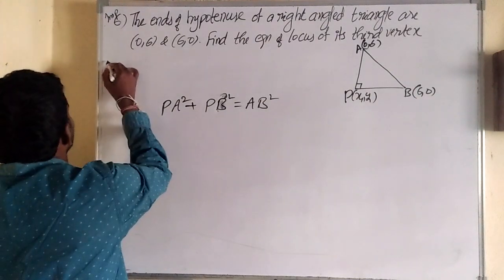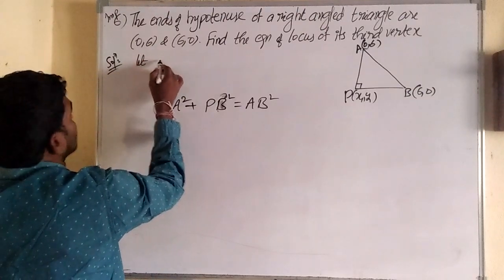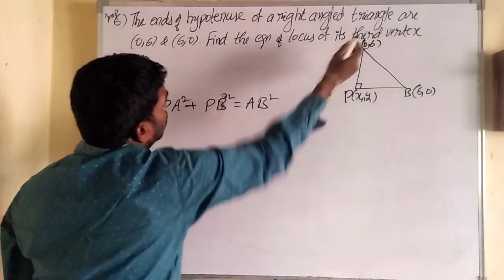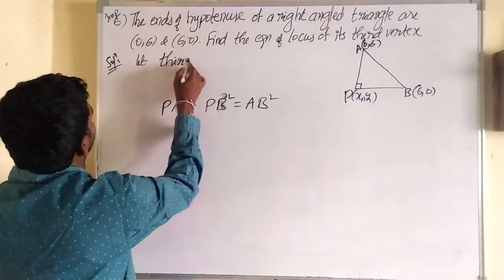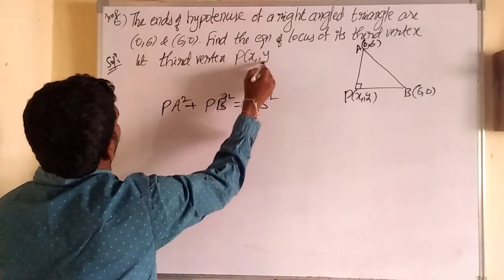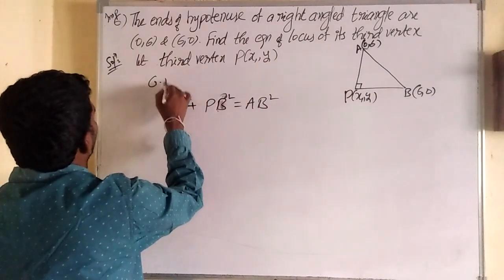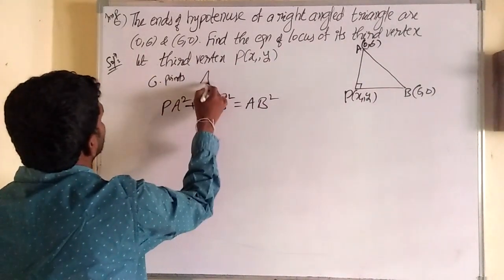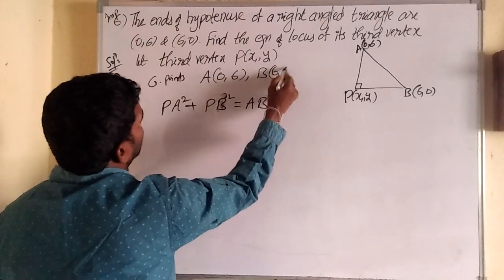Okay, so let us do the solution. First of all, what is the first step? The third vertex is mentioned, so let the third vertex be P (x1, y1). The given points are A (0, 6) and B (6, 0).